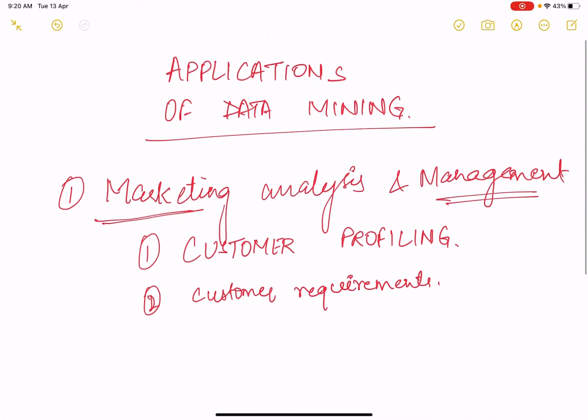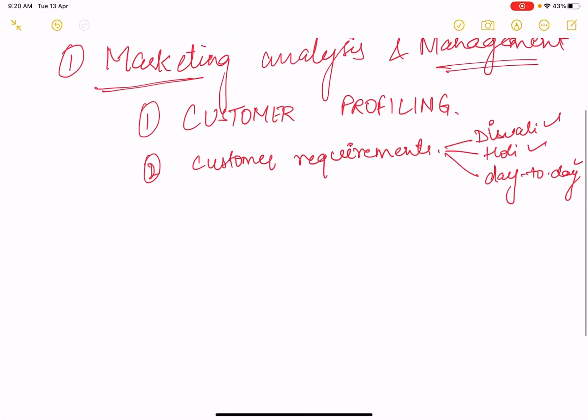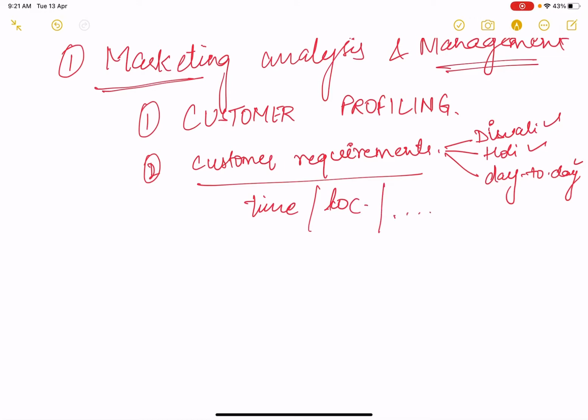So if you have to identify customers' requirements from time to time, for instance, if we talk about Diwali, if we talk about Holi festival, if we talk about some random day-to-day lifestyle, customers will have different requirements over these occasions. Thus, we have to identify customer requirements as per time, location, and many other factors which can be taken into account in order to analyze it.